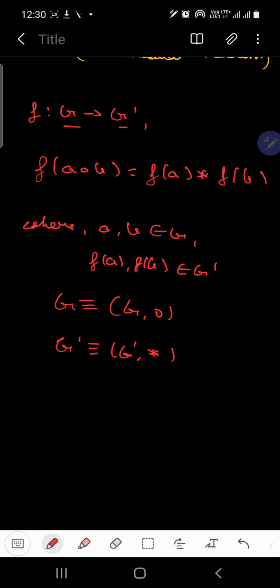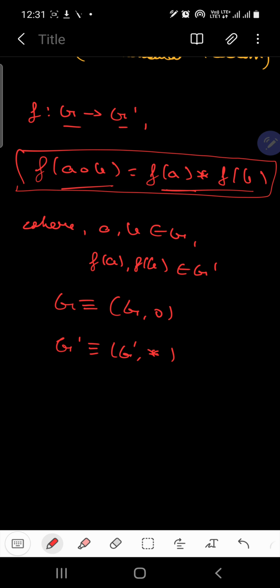So the operations are also preserved in this group homomorphism, and if such a function exists, then the function is called a group homomorphism.